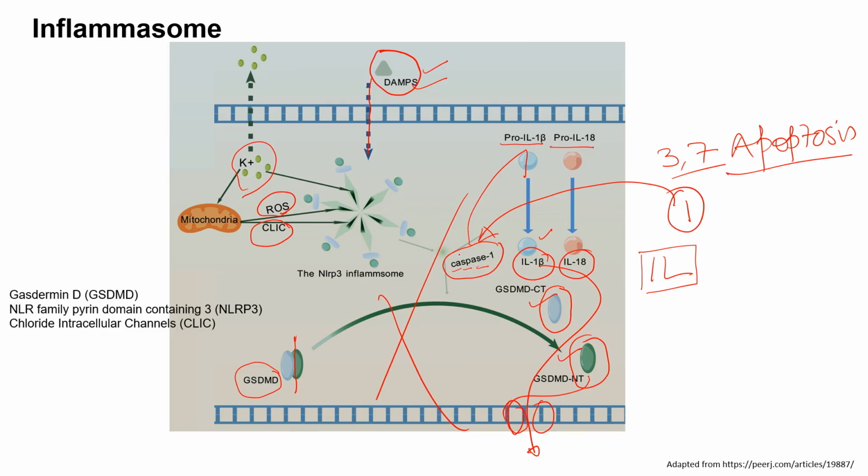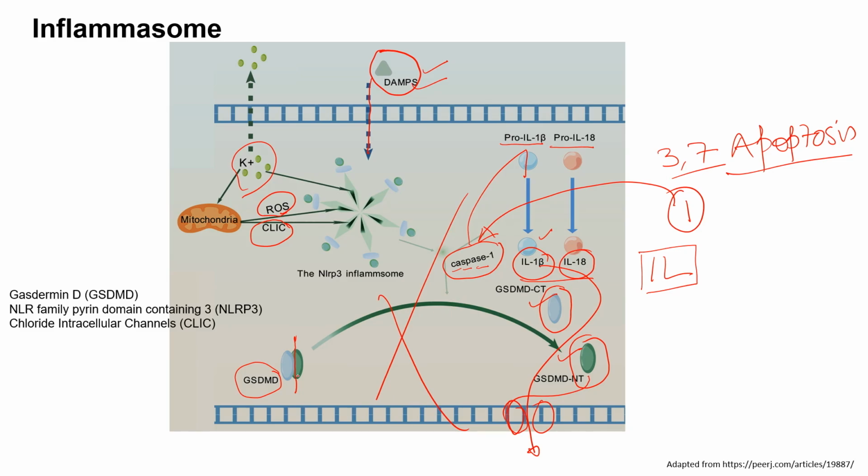This can activate caspase 1, and caspase 1 can cleave pro-IL-1 beta or pro-IL-18 into the active forms IL-1 beta and IL-18, which are pro-inflammatory cytokines. They are produced before inflammation, and therefore they are called pro-inflammatory.